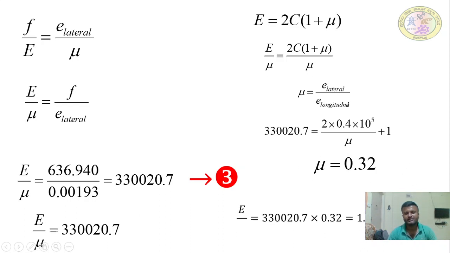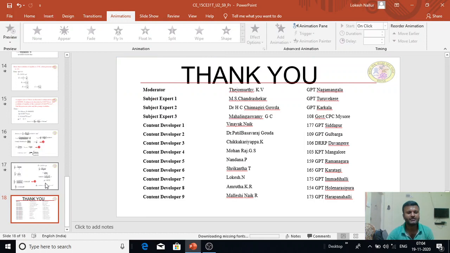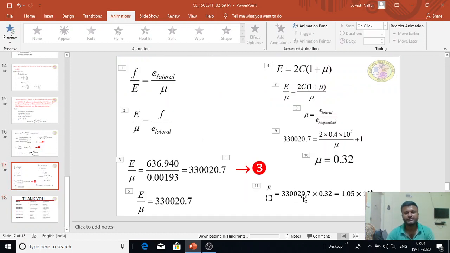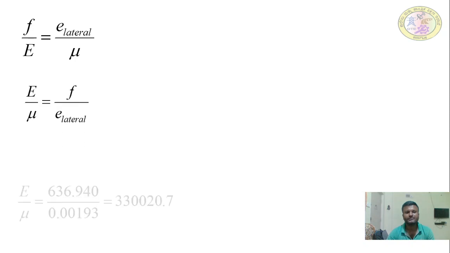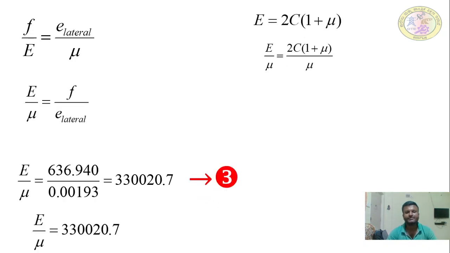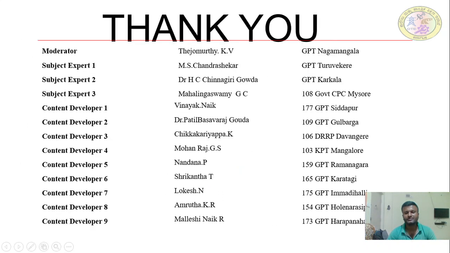So E is equal to 1.05 into 10 to the power of 5 Newton per millimeter square. E is equal to how much? E is equal to 1.05 into 10 to the power of 5 Newton per millimeter square. Okay, so these are the relations which we are having.